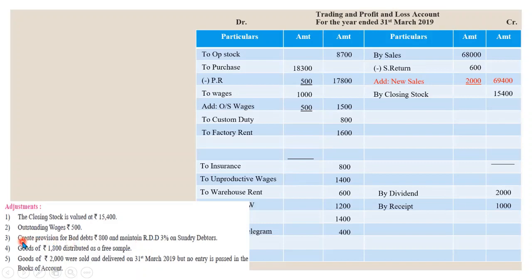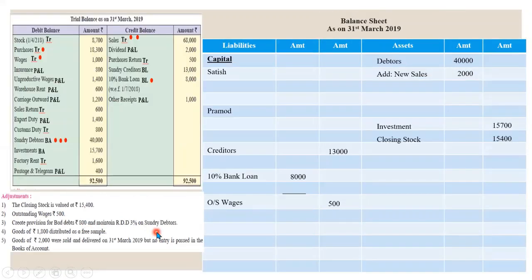Now we can create bad debts and okay, there is a correction in this question also. Here question is given as create provision for bad debts. You cut the word provision. This is not a provision. These are bad debts. RDD and provision for bad debts are the same things. Okay, so cut provision here. Let's record bad debts now. So bad debts will be recorded here as is. So net debtors after recording bad debt is 41,200.